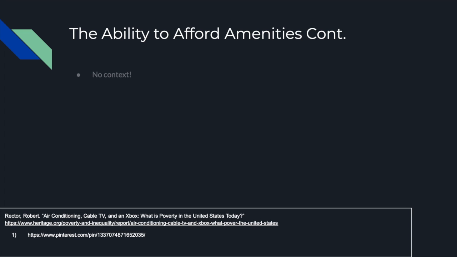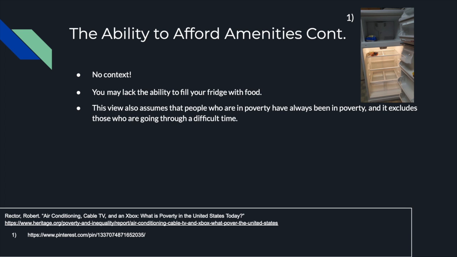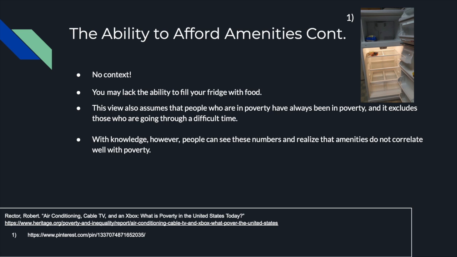What this argument lacks is context. Looking at the amenities that a household has does not show the full situation that a family faces. It is a possibility that a family could own a fridge, stove, and microwave but not be able to afford to keep them on, let alone afford to fill their fridge with food. A vast majority of these amenities, like a fridge and stove, might not even be owned by these families. For instance, if a family rents an apartment, a fridge, stove, and microwave are usually already there for them when they move in. These low-income families could also acquire these items through assistance programs like church charity drives. This view also assumes that people who are in poverty have always been in poverty, and it excludes those who are just going through a difficult time.